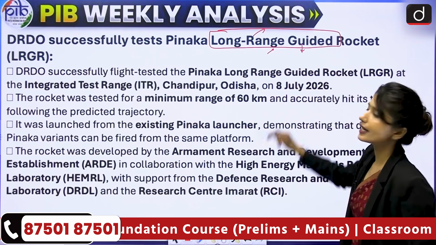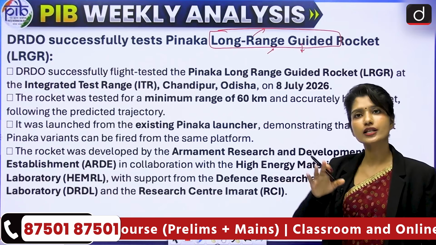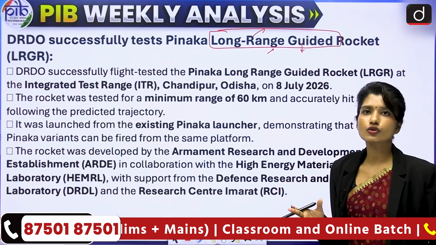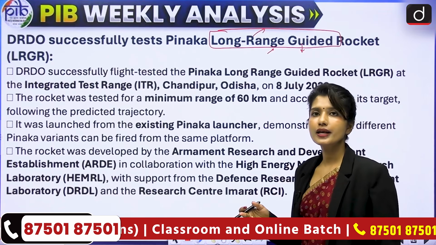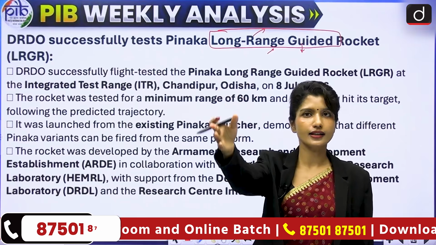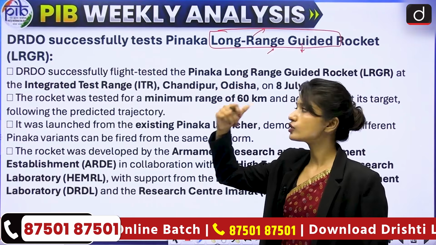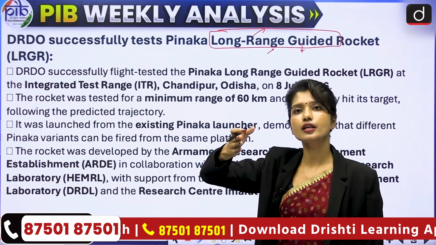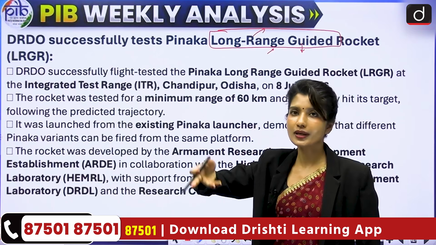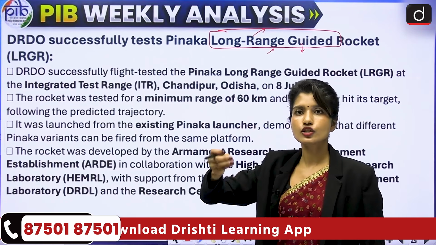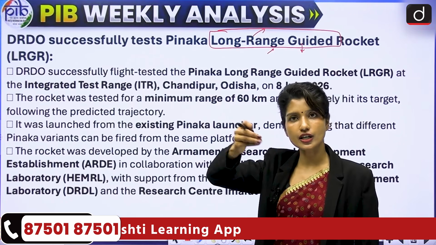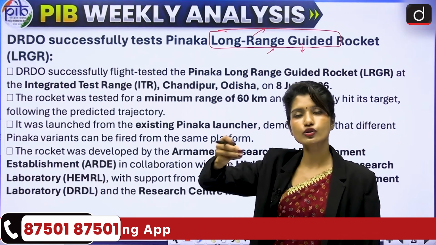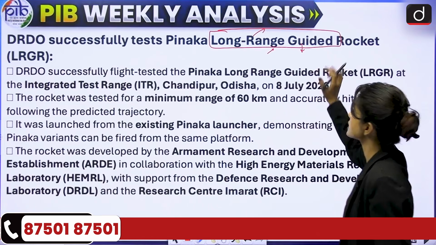What is guided? Guided means that they can change their path once they are launched. Normally in rockets and missiles, you launch them and they will just go where they are directed. But guided missiles or guided rockets can change their path because they have a GPS system or they are connected to a satellite. So let's say you launch them here, but if the target changes or moves its position, they can also change or move the position. That's what a guided rocket is.